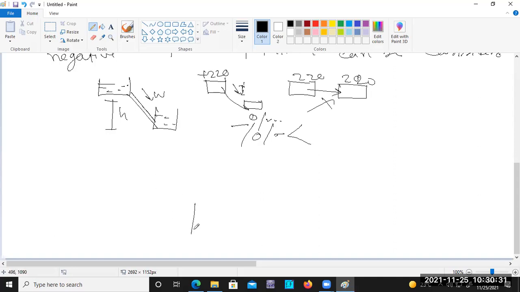So if I draw this circuit for your convenience, this is your battery, this is